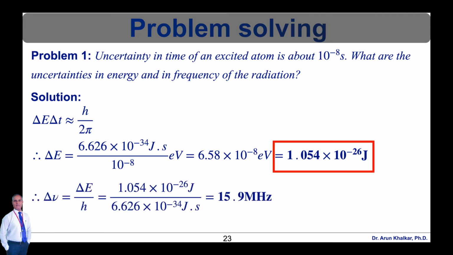Therefore, for the uncertainty in frequency, we can write delta nu is equal to delta E upon h, as E is equal to h nu. So we have the value of delta E, that is 1.054 into 10 raised to minus 26 joule, divided by Planck's constant, that is 6.626 into 10 raised to minus 34 joule second. After calculating this, we have delta nu, that is the frequency uncertainty, equal to 15.9 megahertz. So this is the solution of problem number 1.